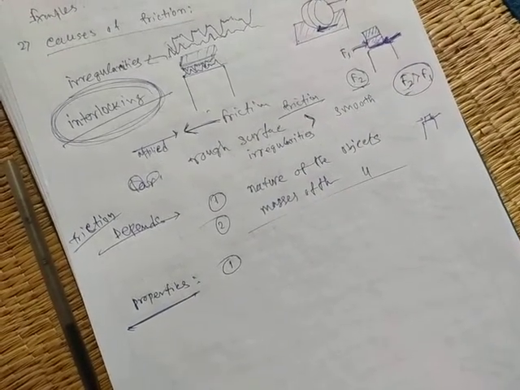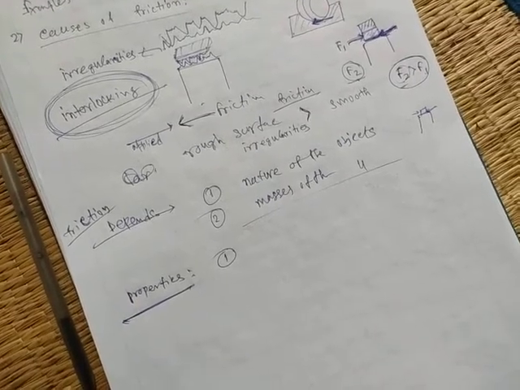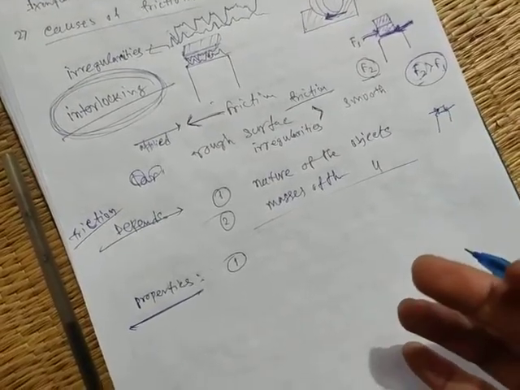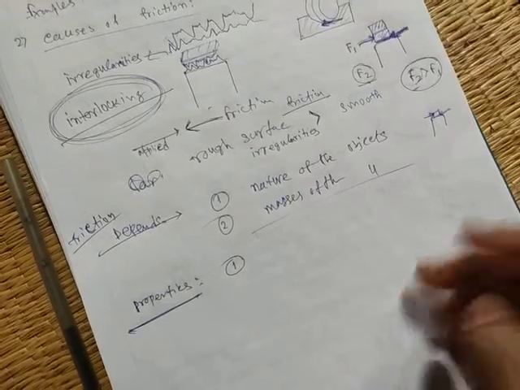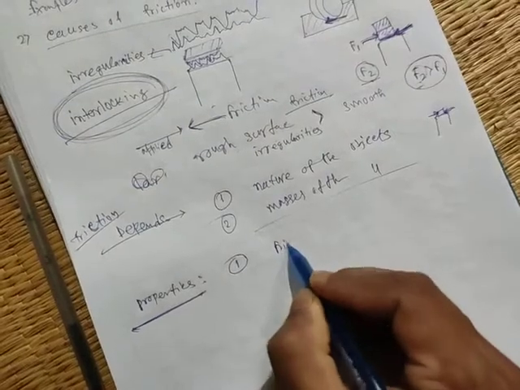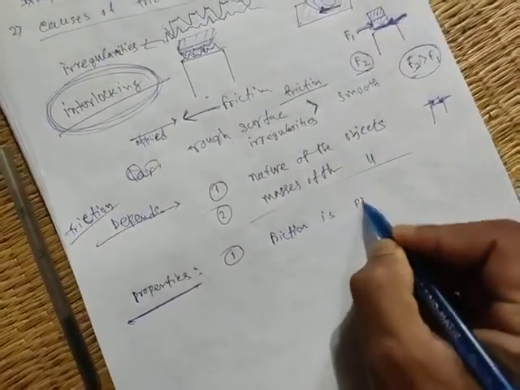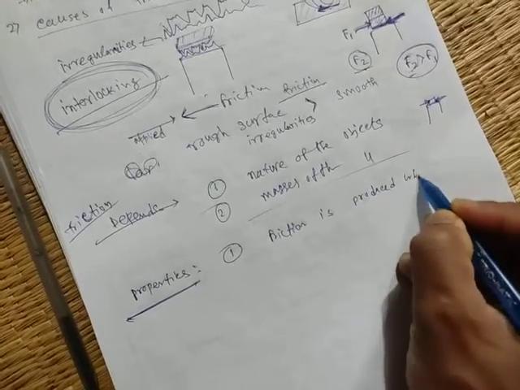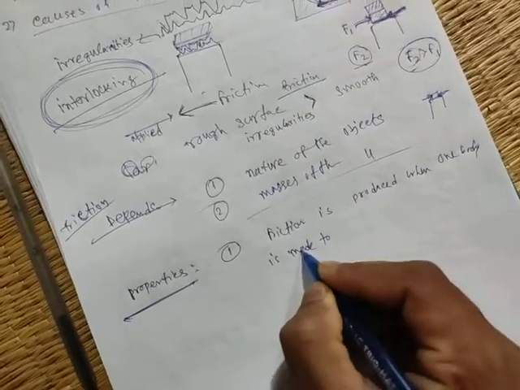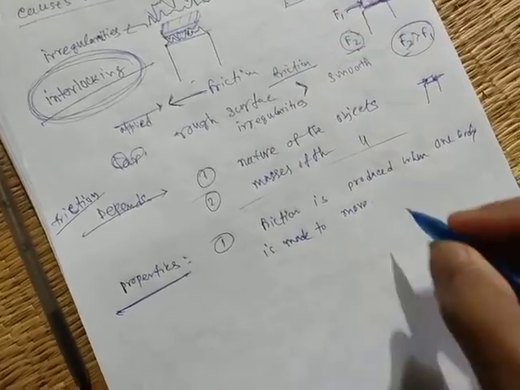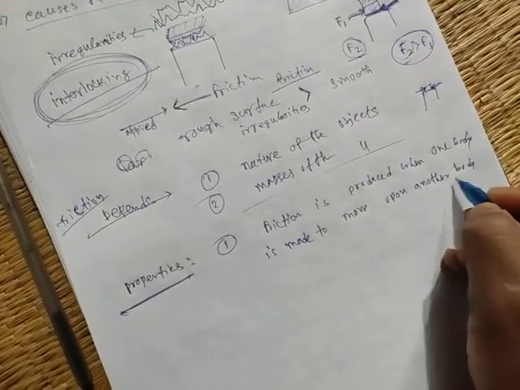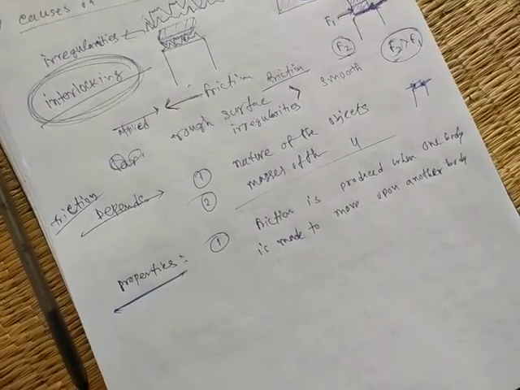When the body is at rest, there is no friction, and if we try to make it move, then the friction comes to act. That's why we say friction is produced when one body is made to move upon another body.